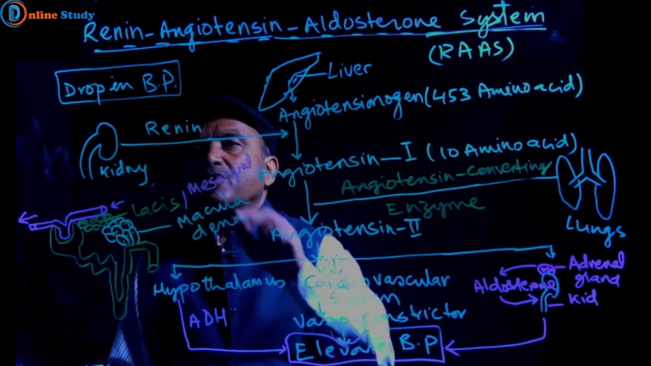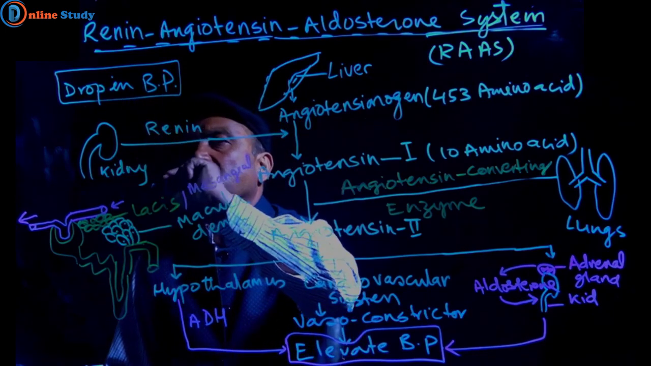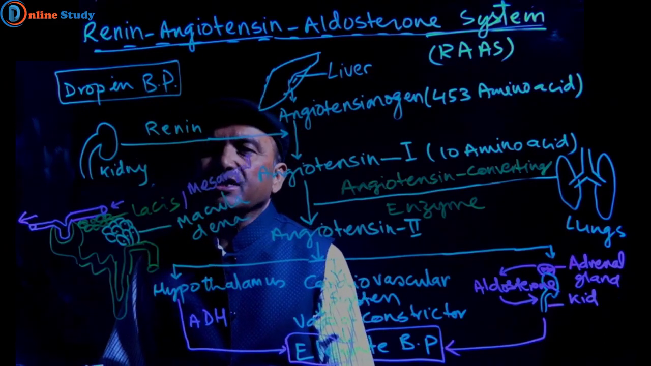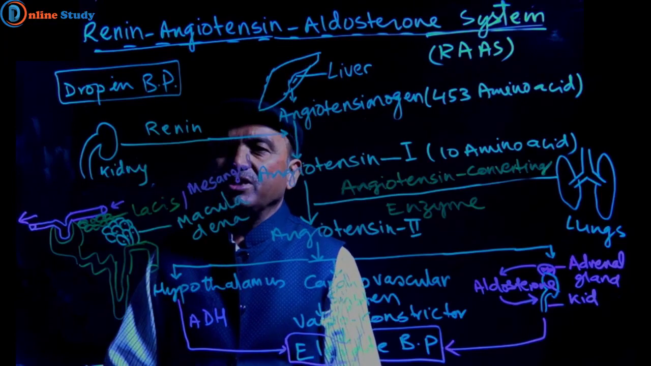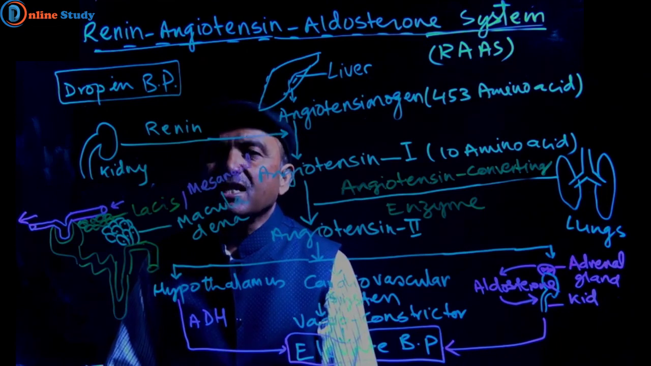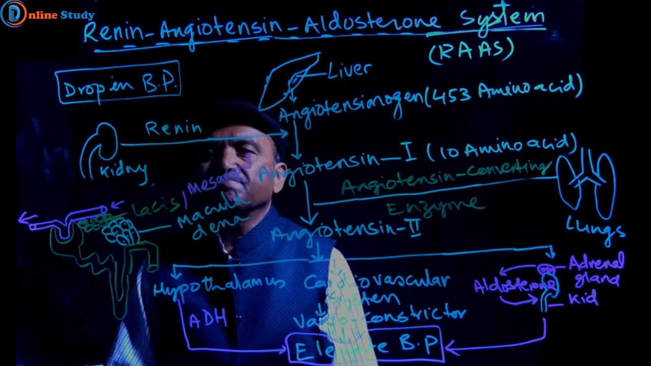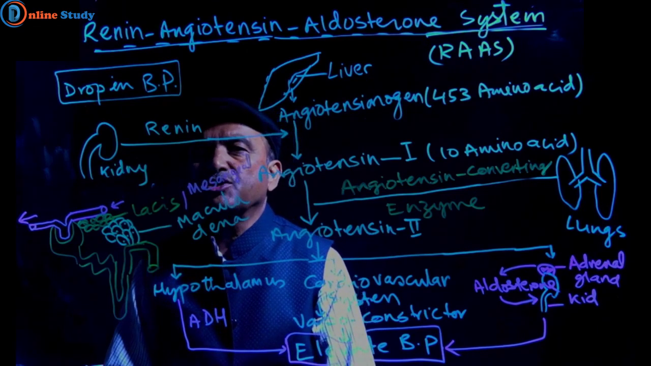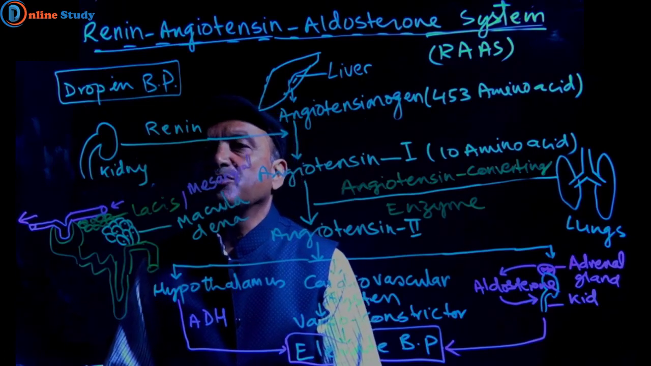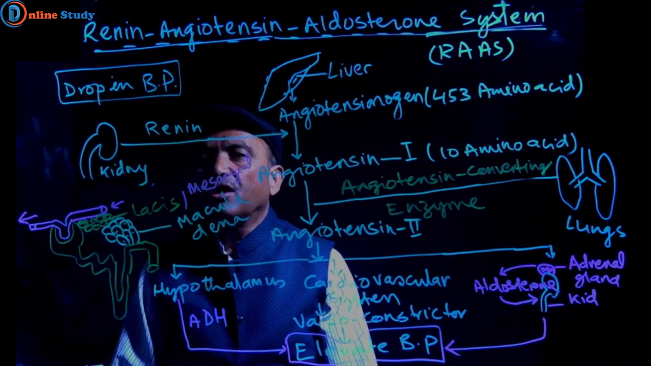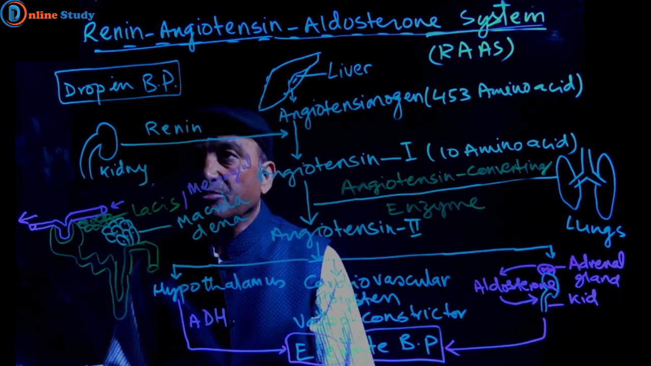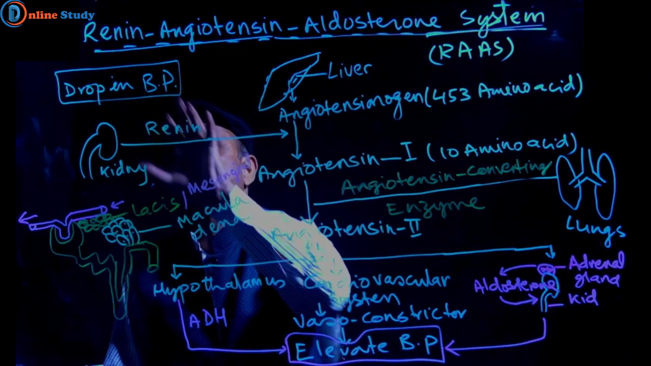And what is the reason for the drop in blood pressure? There may be many reasons. Generally, two reasons: due to hemorrhage or bleeding. If a very large amount of blood is lost during an accident, then there will be less blood pressure. Or in another condition, when there is less sodium in the blood, blood pressure will drop.